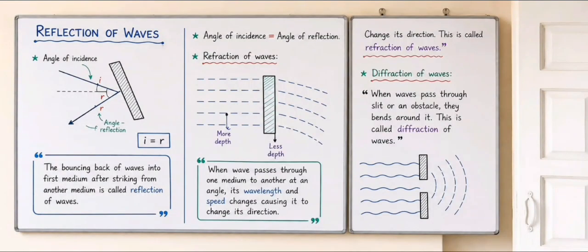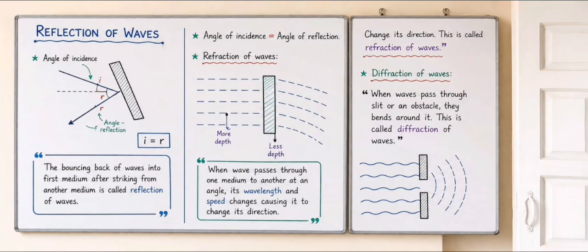Have you ever noticed that waves don't always travel in a straight line? Sometimes they bounce back, sometimes they bend, and sometimes they even spread around obstacles. Today we're going to understand these three amazing behaviors of waves in a very simple way.